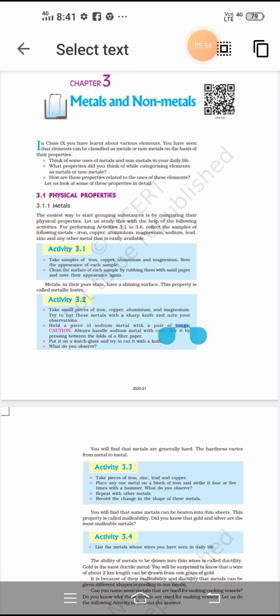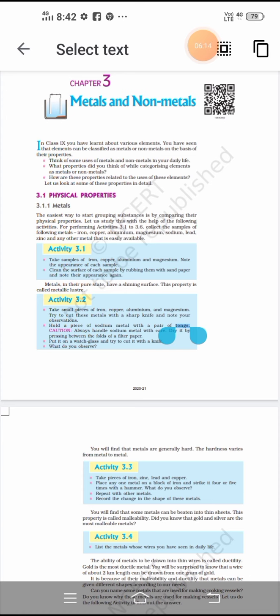And hydrides of non-metals are stable compounds formed by sharing electrons. Okay student, so these are the differences between metals and non-metals in their chemical properties.